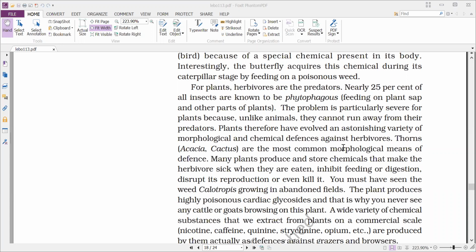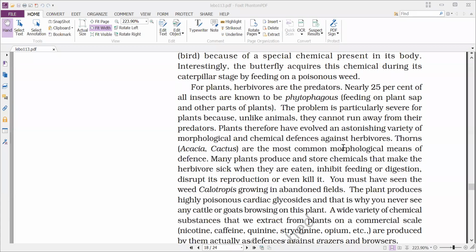It will make the herbivore sick or inhibit feeding. That means it will reduce the feeding, and next it will affect the digestion, or it may affect the reproduction, and even sometimes it may kill it.